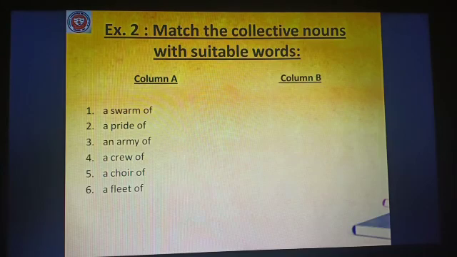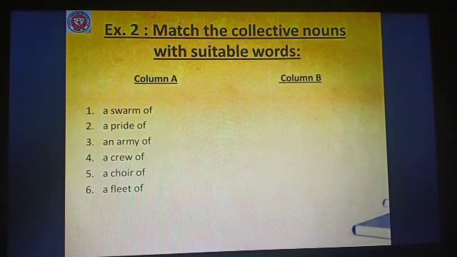Now you will write under column A: number 1, a swarm of. Number 2, a pride of. Number 3, an army of. Number 4, a crew of. Number 5, a choir of. Number 6, a fleet of.